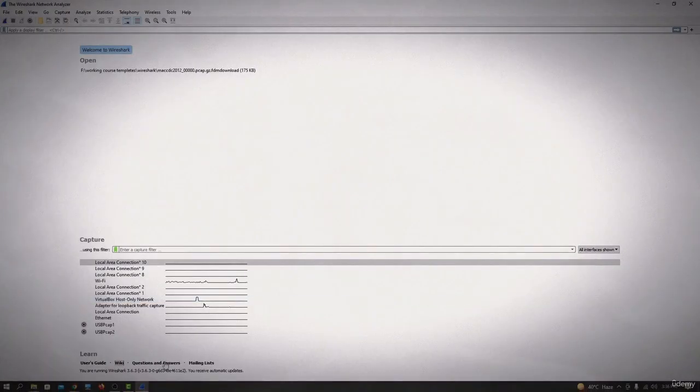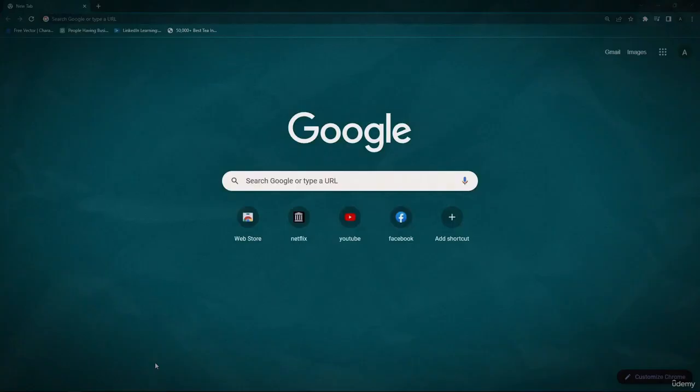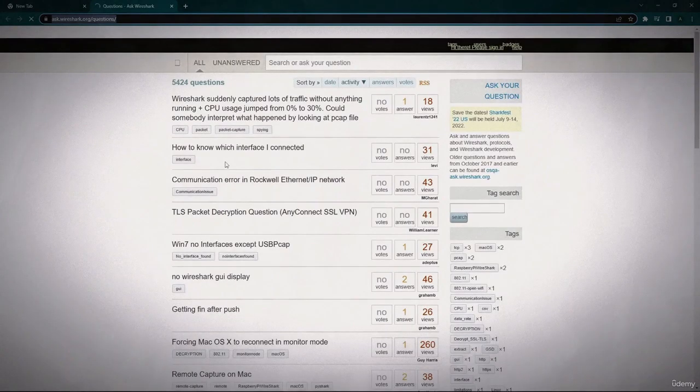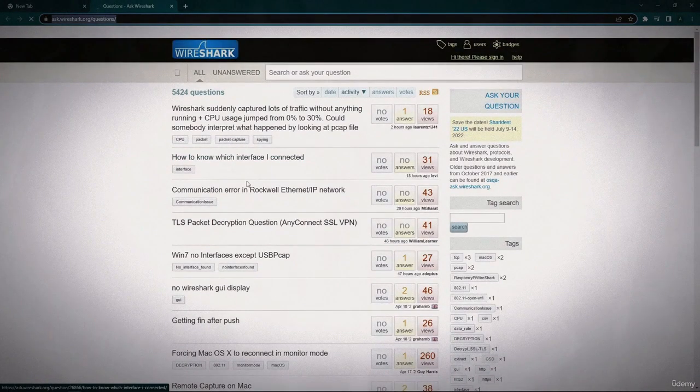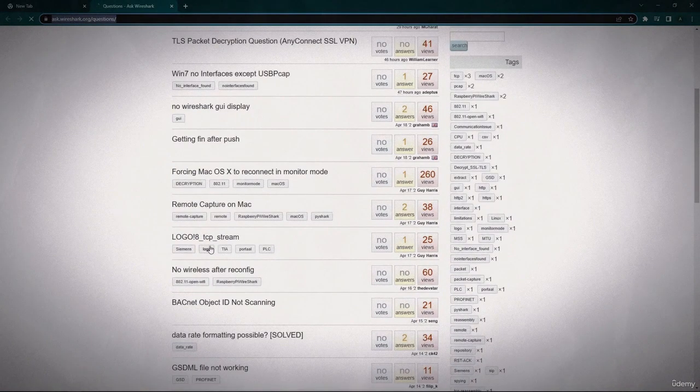The next thing you'll see is questions and answers. If you want to ask any question in the community, just go to the question and answer link, and here you can ask your question and the community will answer, and you can also answer someone else's questions.